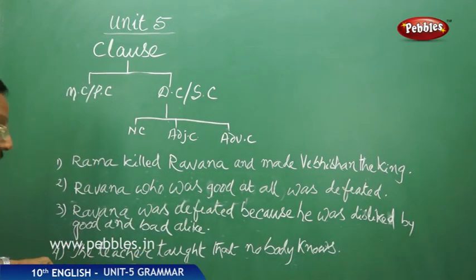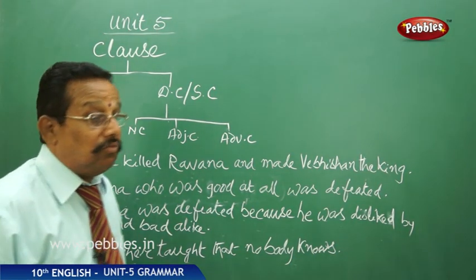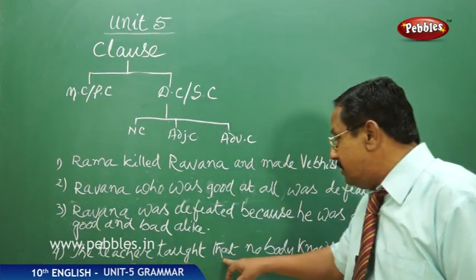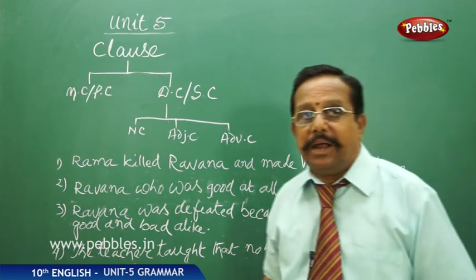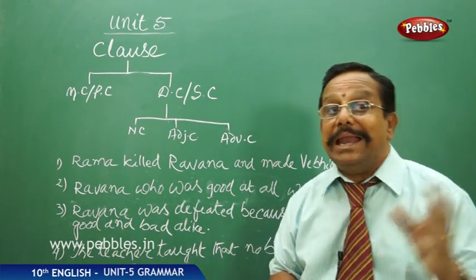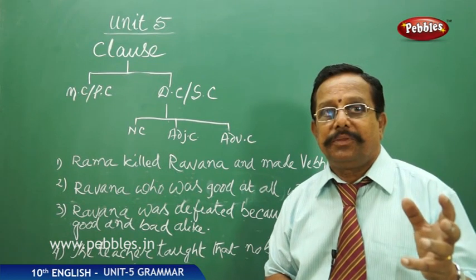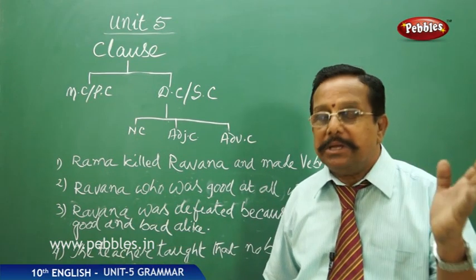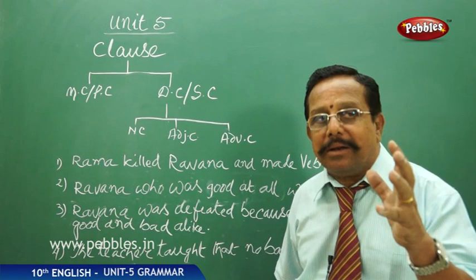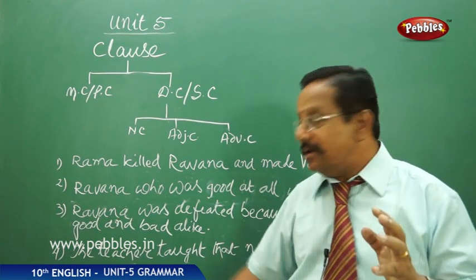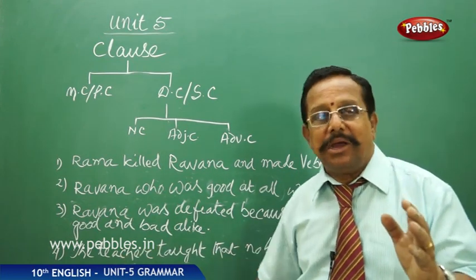Now, we left something here, the fourth sentence. The teacher taught what? We are getting the answer that nobody knows, right? The teacher taught a lesson. The teacher taught what? A lesson. A lesson is a noun. The teacher taught a poem. Poem is a noun. The teacher taught grammar. Grammar is a noun. The teacher taught a letter. That letter is a noun. The teacher taught an essay. That is also a noun.